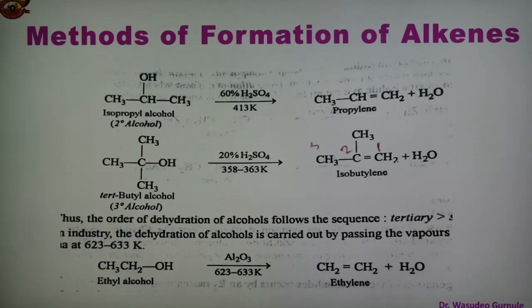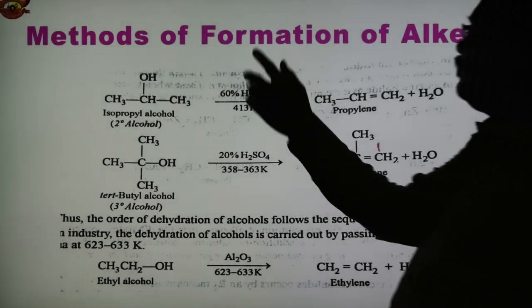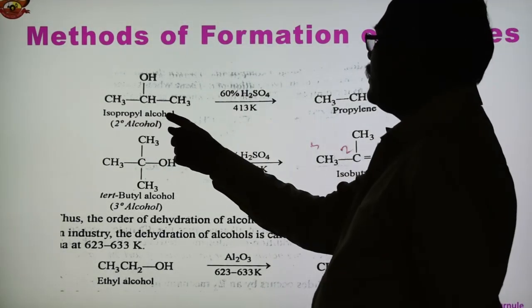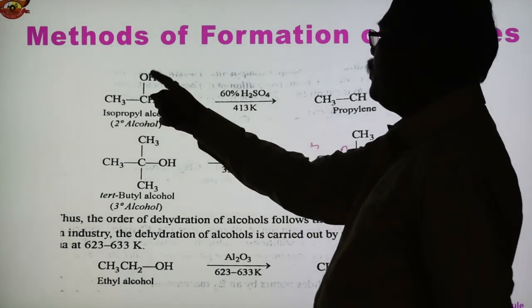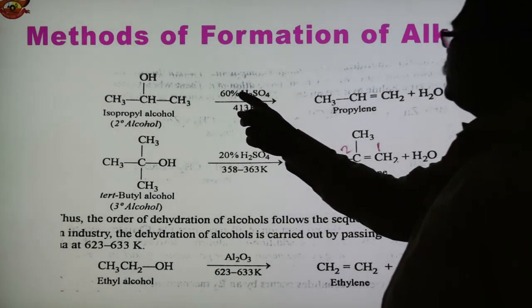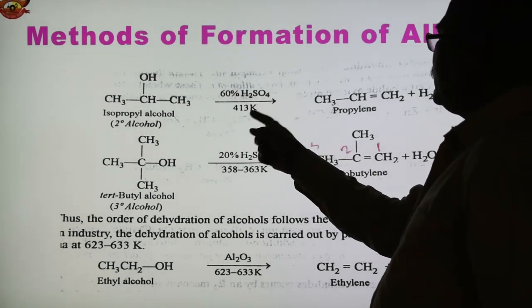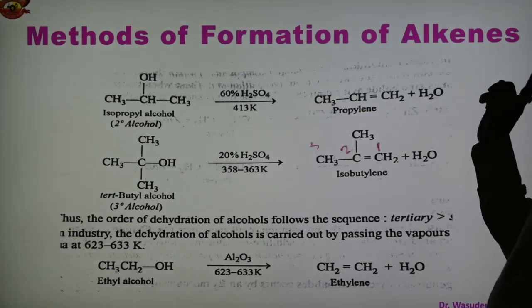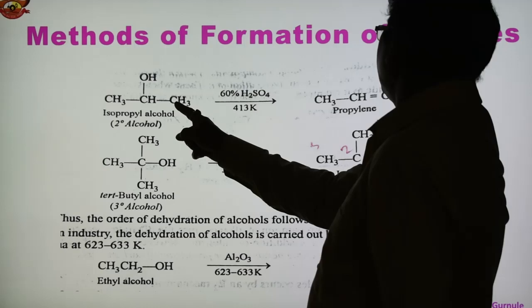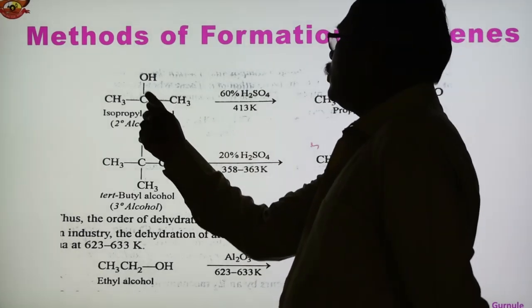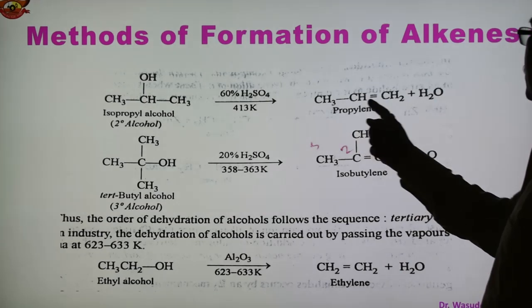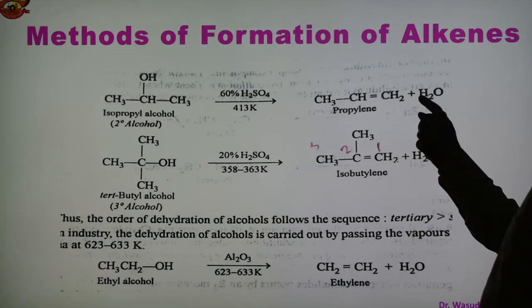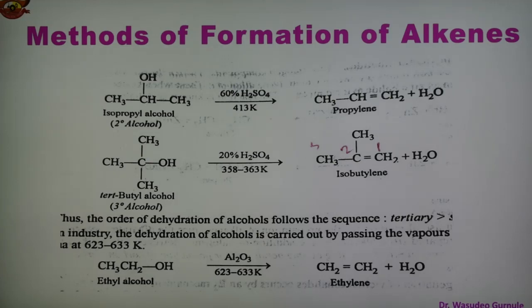In the third method, one more reaction is given of dehydration of alcohol. We have taken the primary alcohol. Now this is the isopropyl alcohol, a secondary alcohol, because OH is present on carbon number 2, and in presence of 60% H2SO4 and at this temperature 413 Kelvin we obtain propylene and water gets removed. So OH from this and H from this, two carbons are here. So here becomes CH double bond CH2. So this is the propylene and water gets removed. So we obtain propylene from secondary alcohol, that is isopropyl alcohol.